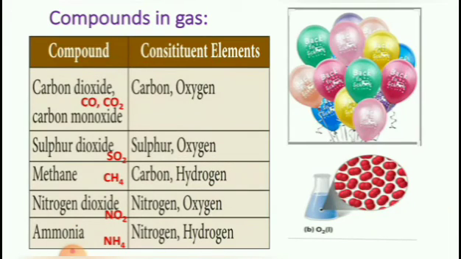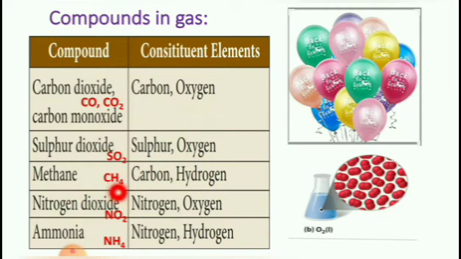Next, compounds in gas. Some important compounds that exist in gaseous state are tabulated as follows. Carbon monoxide, molecular formula is CO. Carbon dioxide, molecular formula is CO2. Constituent elements are carbon and oxygen. Next, sulfur dioxide, SO2. Constituent elements are sulfur and oxygen.